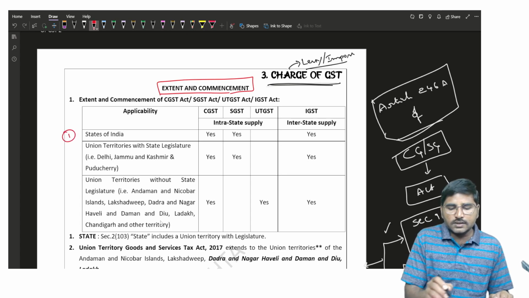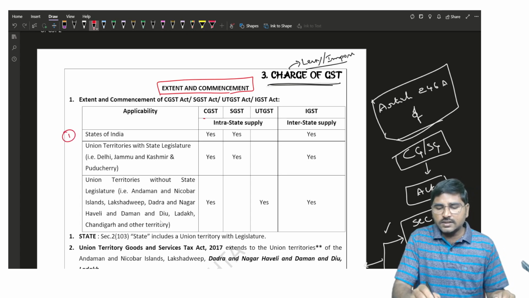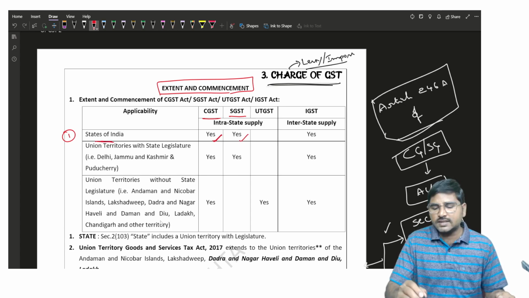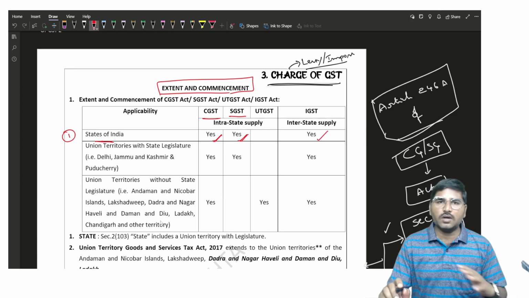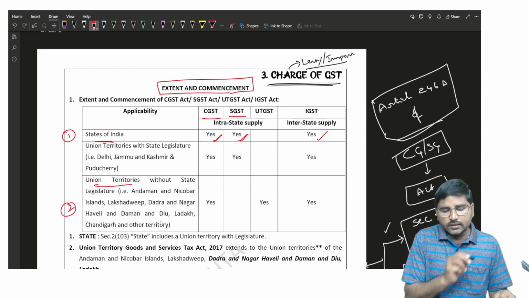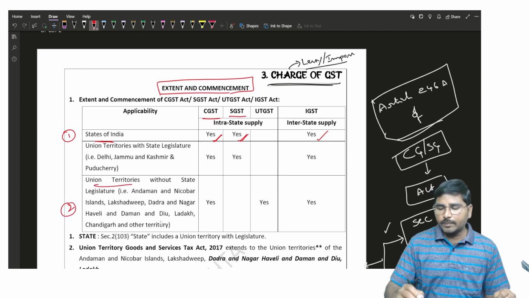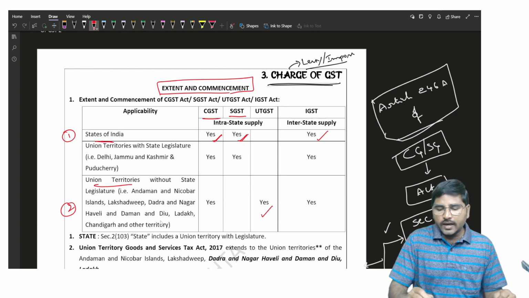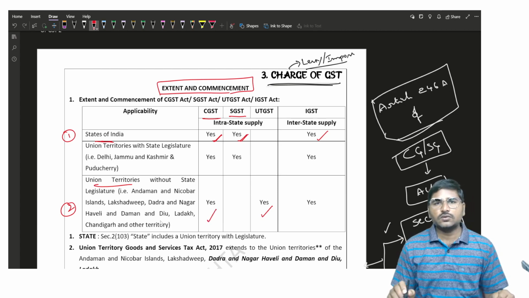The first one, the CGST Act is applicable to the whole of India. The SGST Act is applicable to the states of India. CGST is applicable to all the states, SGST Act is applicable to all the states, and IGST is also applicable to all the states. And the second one, the UTGST Act. UTGST Act is applicable to union territories.